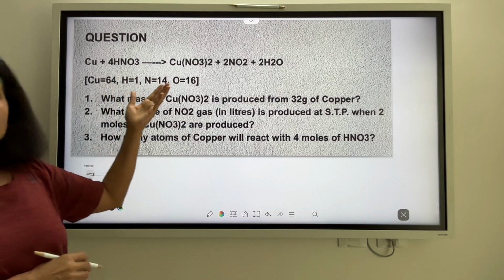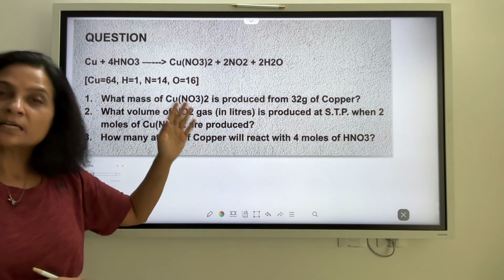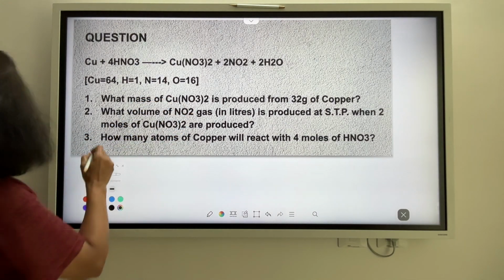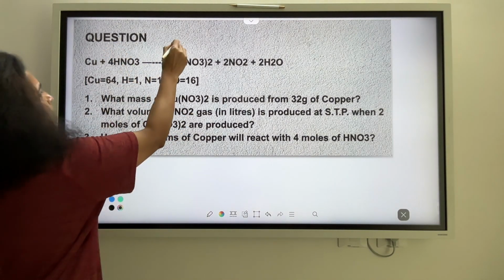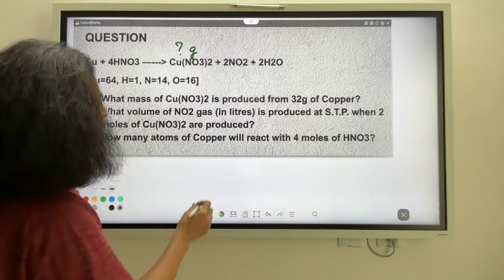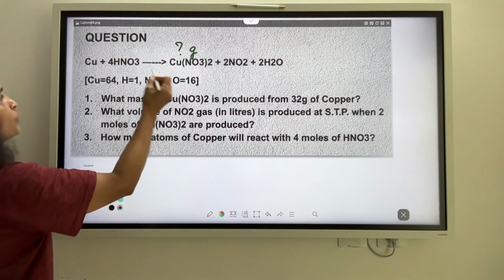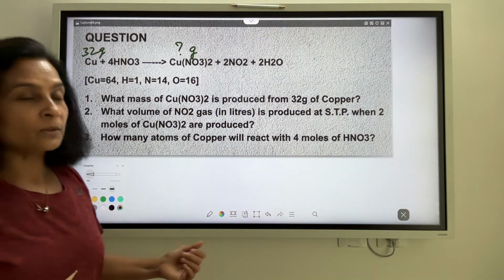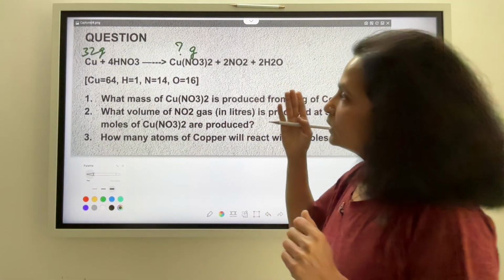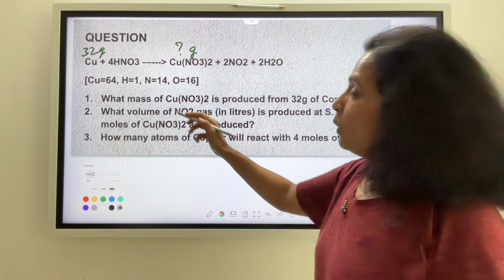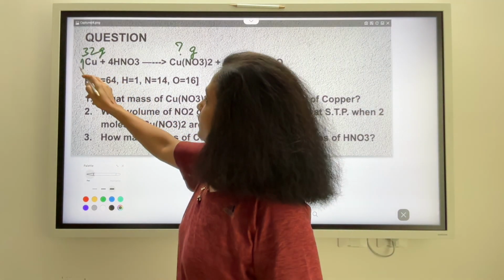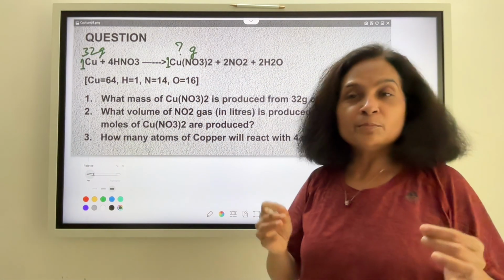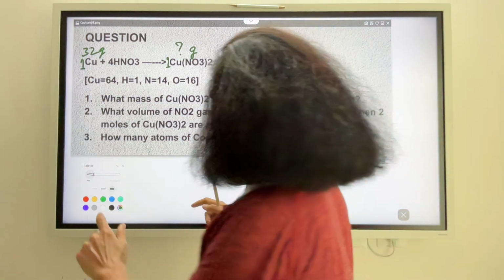Now it's a balanced equation. So let us see what exactly we are going to find out here. What mass of copper nitrate? So basically what mass of copper nitrate will be produced from 32 grams of copper? This is what we have to find out. So use करते हैं the given equation and see 1 mole of copper producing 1 mole of copper nitrate means what? Let's see.